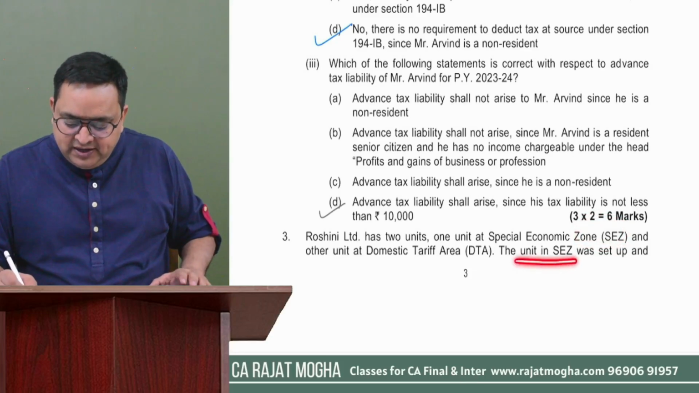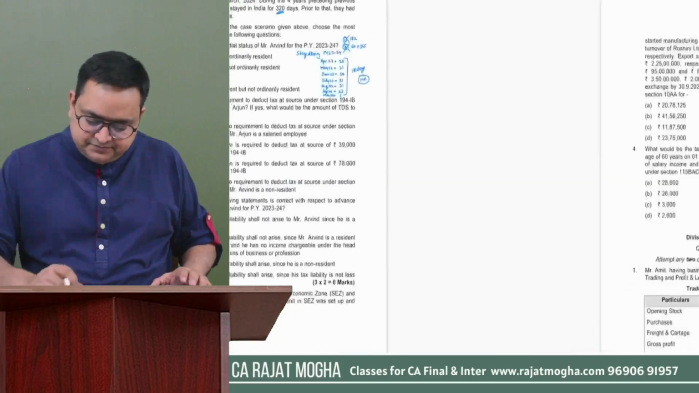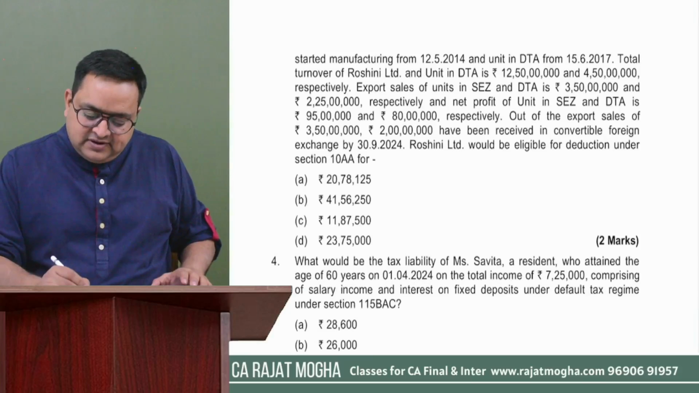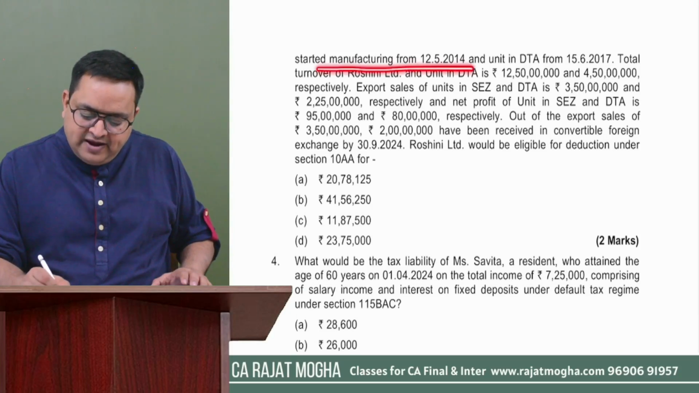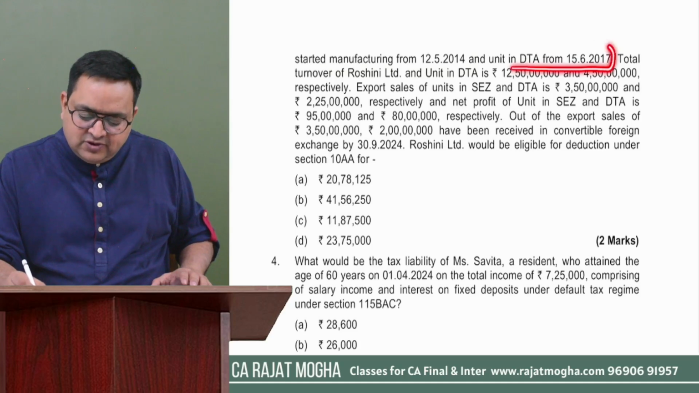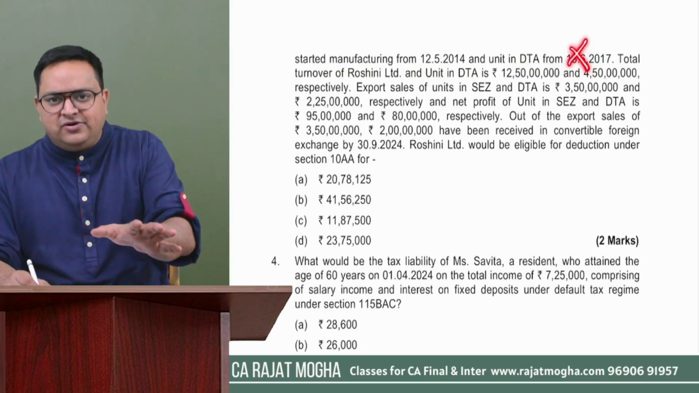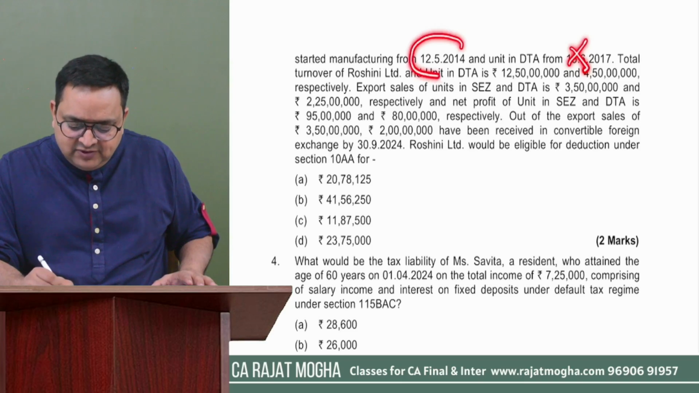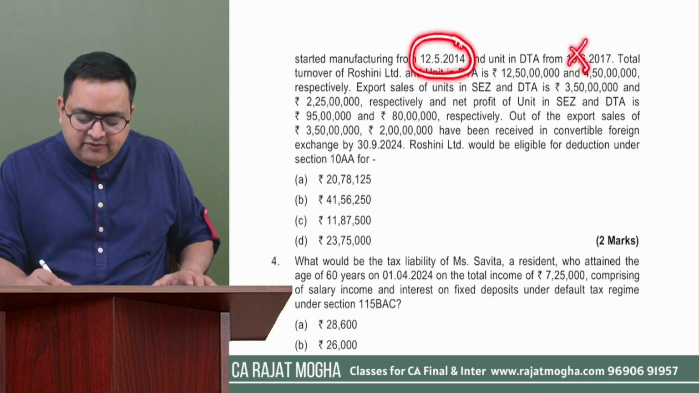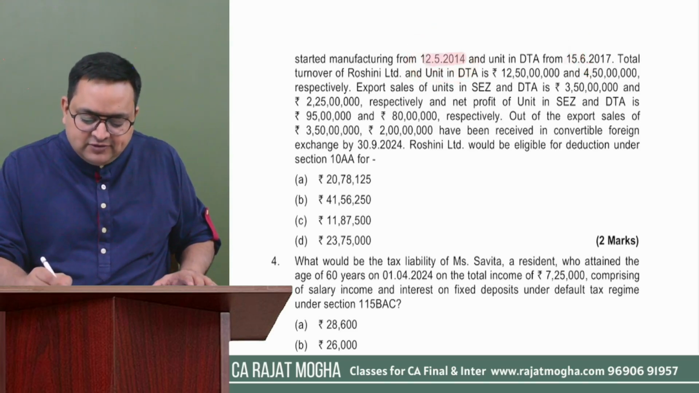Okay. The unit in SEZ was set up and started manufacturing from 12/5/2014, and the unit in DTA from 15/6/2017. The unit of DTA when it was set up, that is not relevant. I am concerned with this particular date. This is the date when my SEZ unit was set up.